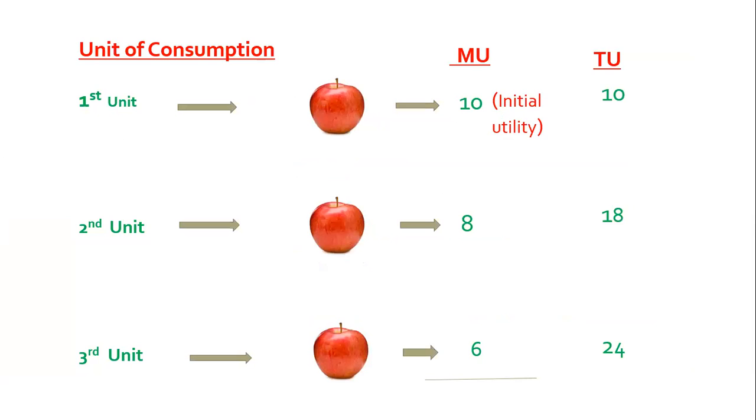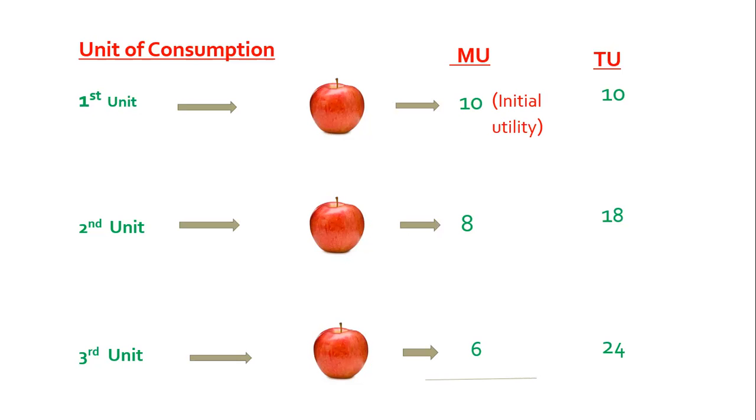Because this is his first unit of consumption. And as this is the utility got from a particular unit of consumption, you can say it marginal utility also.